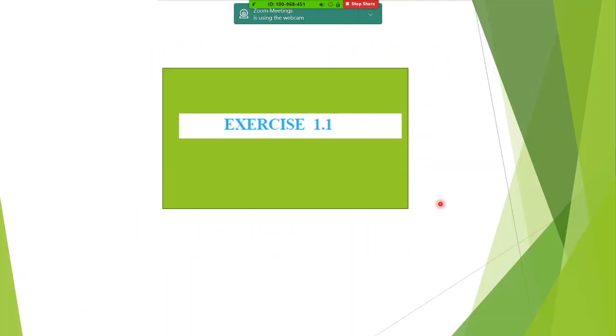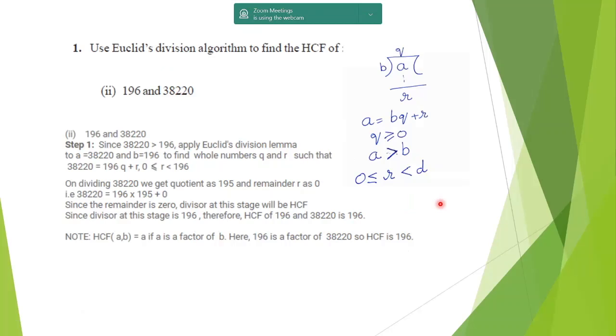Now we'll be starting with our exercise 1.1, which will have a mixed variety of sums, some HCF, some here and there. Chalo, do it. 196 and 38220. Need not write any statements there.